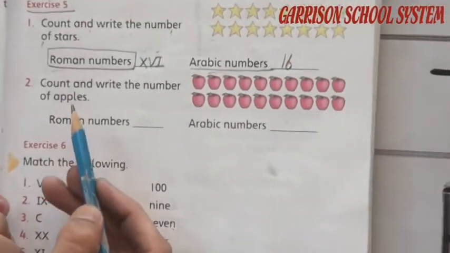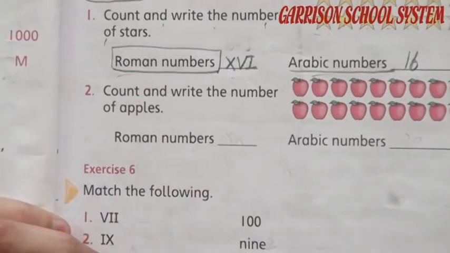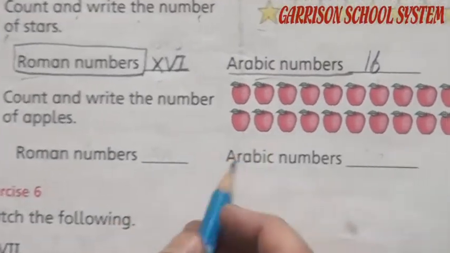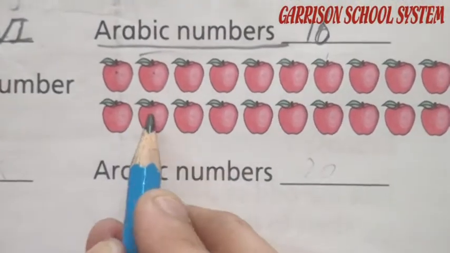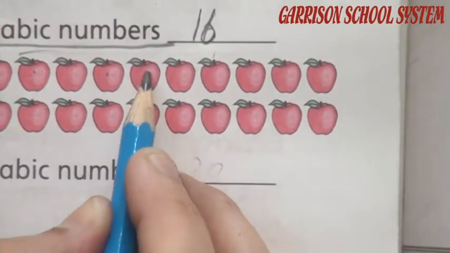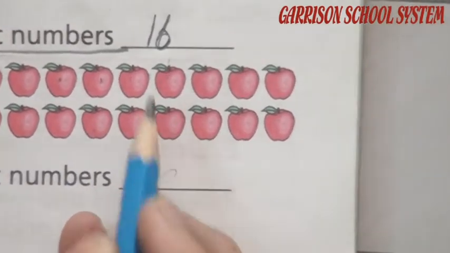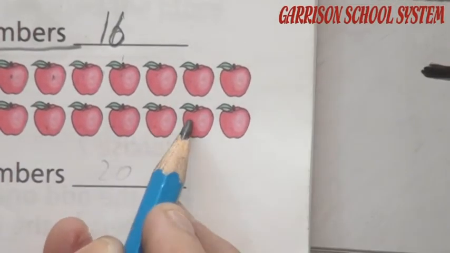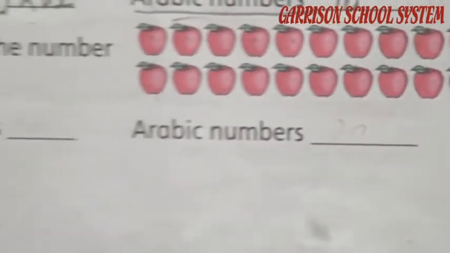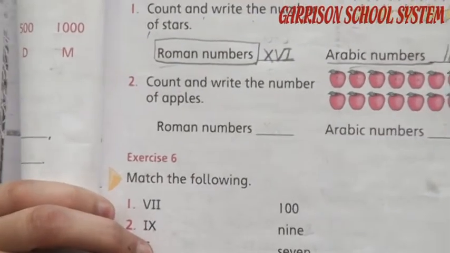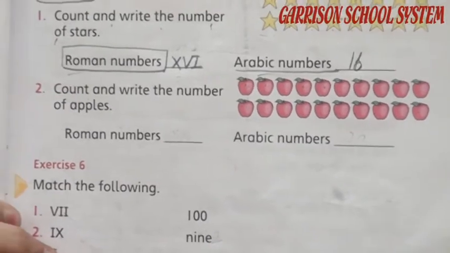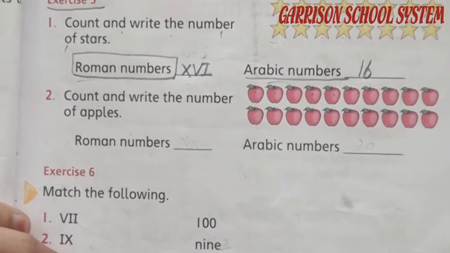Count and write the number of apples. First of all, we have to count how many apples are here. 1, 2, 3, 4, 5, 6, 7, 8, 9, 10, 11, 12, 13, 14, 15, 16, 17, 18, 19 and 20. Here are 20 apples. First of all, we have to write these numbers in Roman numbers.